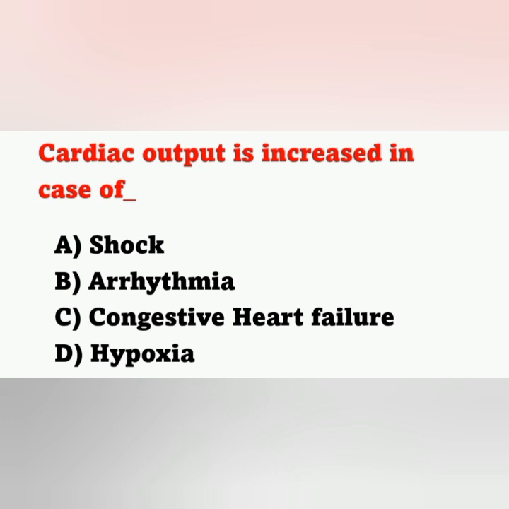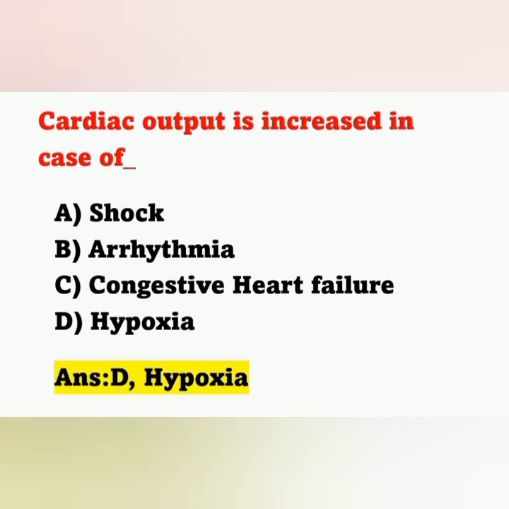And the next question: cardiac output is increased in case of? Option A, shock; option B, arrhythmia; option C, congestive heart failure; option D, hypoxia. Among these options, in which case is cardiac output increased? The correct answer is hypoxia. In shock, arrhythmia and congestive heart failure, cardiac output decreases, but in hypoxia cardiac output is increased. So here we discussed previous year and important questions for exam preparation, and the next set of questions we can see in the next video.